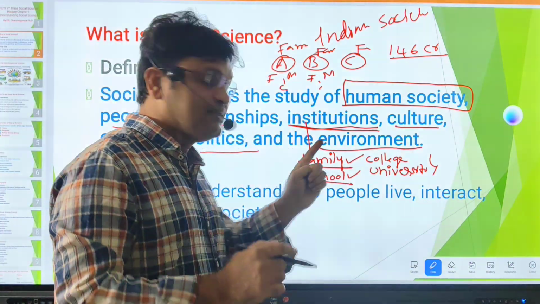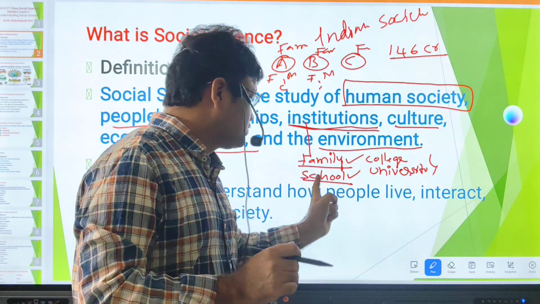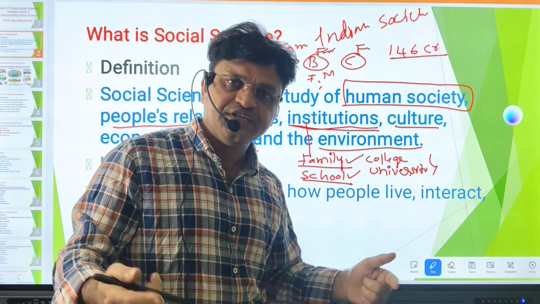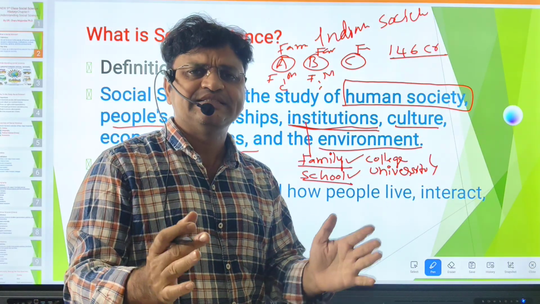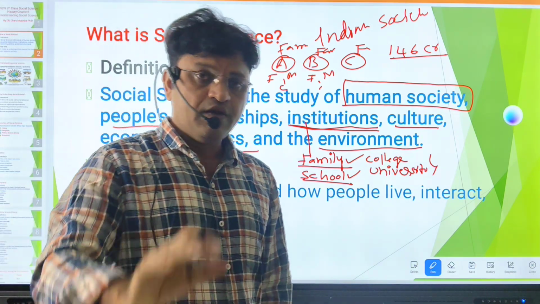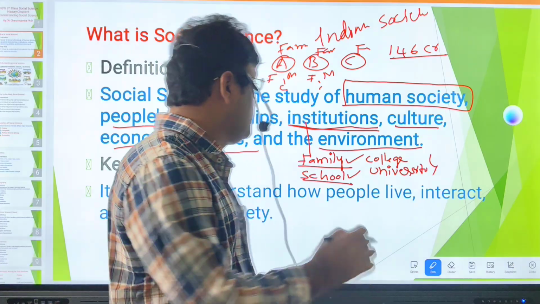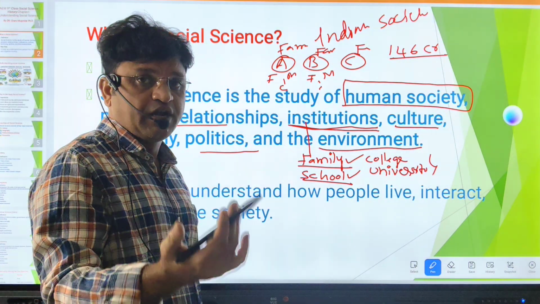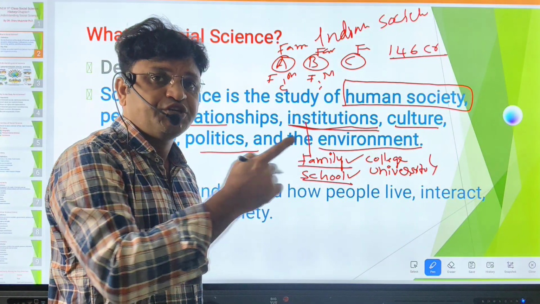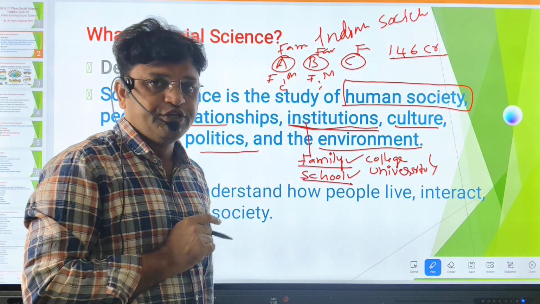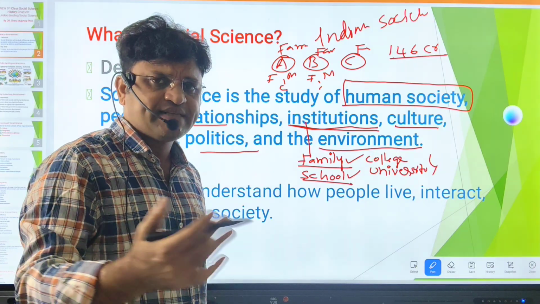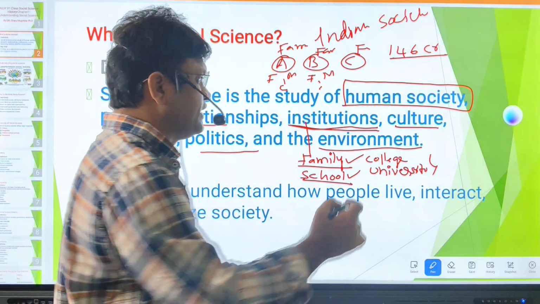So family is shaping your behavior. School is shaping your behavior. College is shaping your behavior. University, religion, the political system, everything influences your behavior. That is called social relationship, human relationship. So you are a member of society. Since your behavior is molded, reshaped, shaped by these institutions, those are called institutions. We have political institutions, we have economic institutions, banks and all. We have various institutions, right?